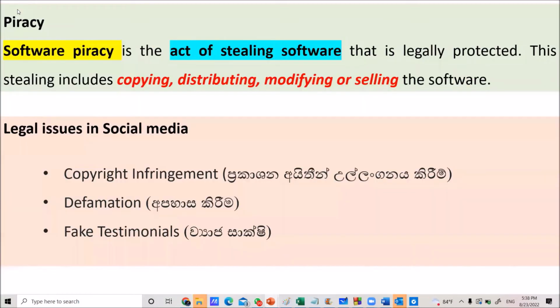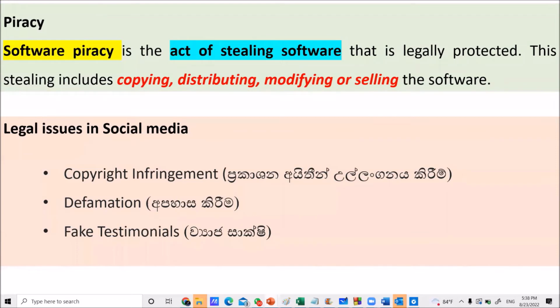Then look at the term piracy. Software piracy is the act of stealing software without getting the permission of the owners of the software. Stealing means they are not getting, or even asking for, the permission.